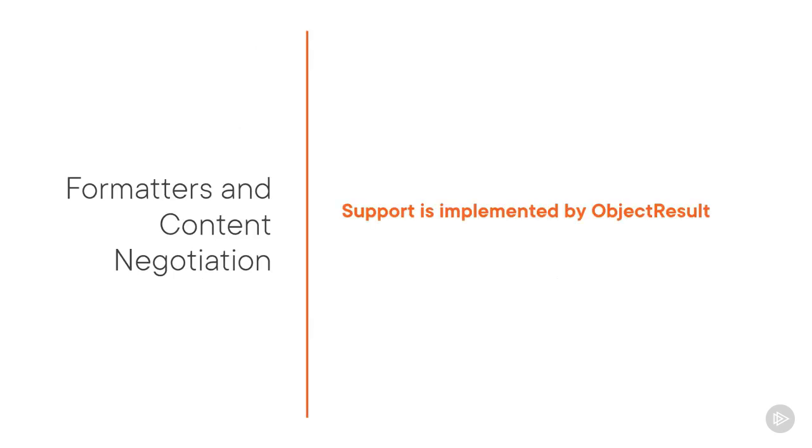Technically, support for content negotiation from our actions is implemented by object result and built into the status code specific action results returned from the helper methods, like the OK and not found methods we've been using. These action result helper methods are based on object result and thus support content negotiation. Were we to only return a model class, this is automatically wrapped in an object result, so that too supports content negotiation. We don't have to do anything extra for that.